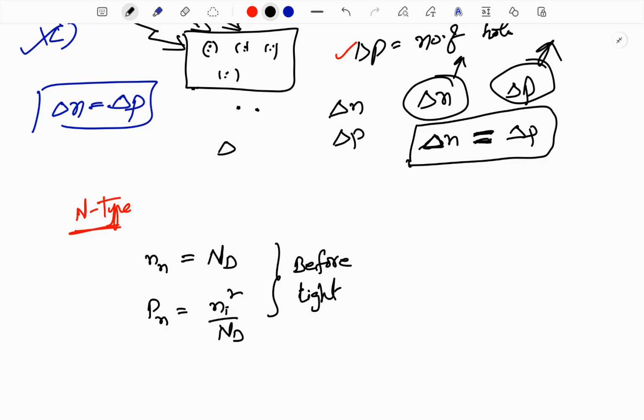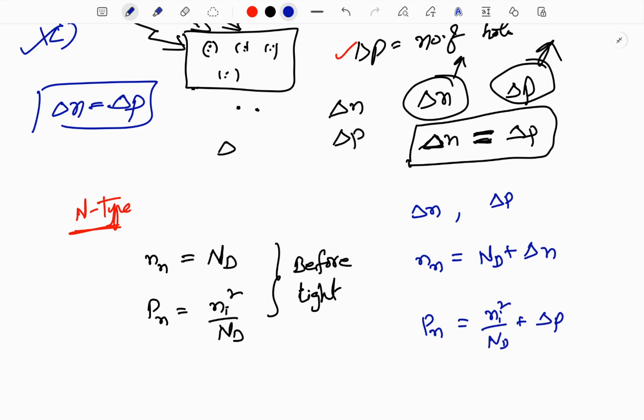After the light, delta N electrons will be generated and delta P holes will be generated. Therefore, the number of electrons is equal to Nd plus delta N, and the number of holes is equal to Ni square by Nd plus delta P. This is after the light.